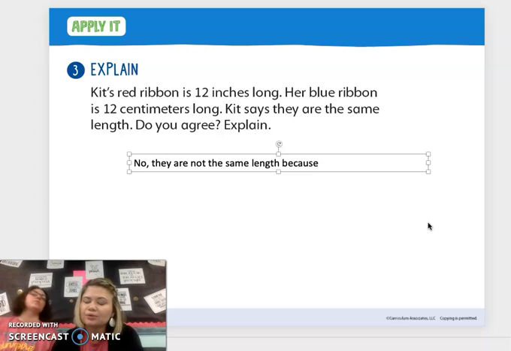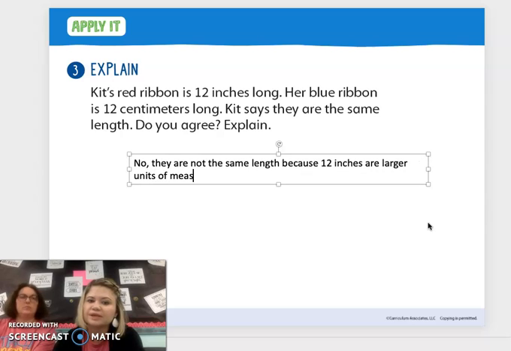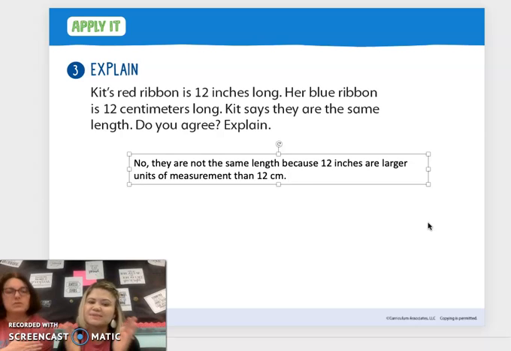Well, we know 12 inches are larger units of measurement than 12 centimeters, right? So we know that an object that's 12 centimeters is going to be a smaller object than something that is 12 inches. All right.